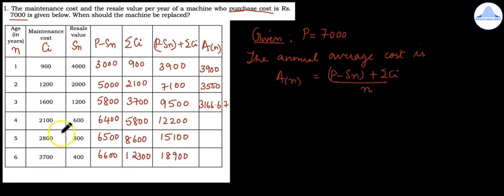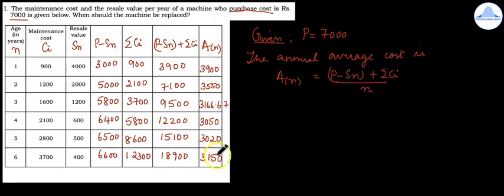Then 12,200 divided by 4 is 3,050. Next 15,100 divided by 5 is 3,020 and 18,900 divided by 6 is 3,150. So now the question is, when should the machine be replaced?